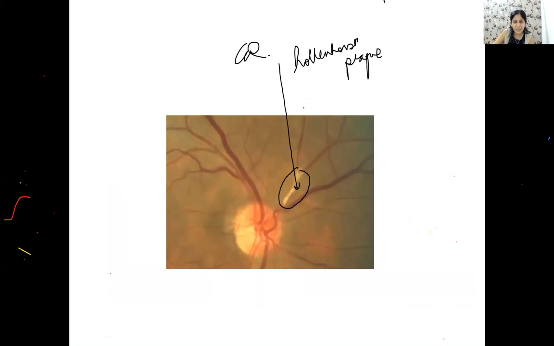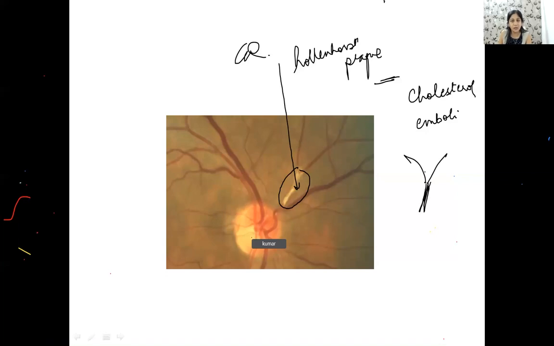Dr. Shilpa, see this bache. So Hollenhorst plaque is what? It is a cholesterol emboli. है ना? मैं बता रही हूँ that CRAO is because of occlusion of central retinal artery, है ना? Which is just behind your lamina cribrosa or just at lamina cribrosa. ठीक है? So here in this picture you see a yellowish plaque which is at the branching of the vessel. आप देख रहे हैं? है ना? At the branching of the vessel, this is a yellowish color thing. This is characteristically a cholesterol emboli.